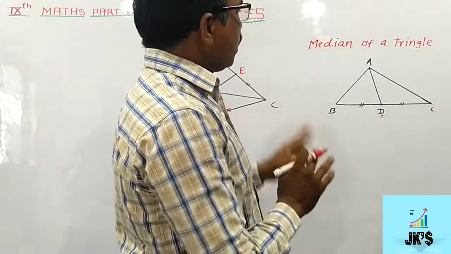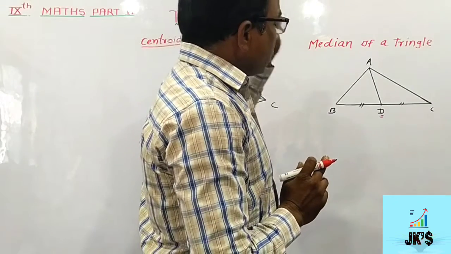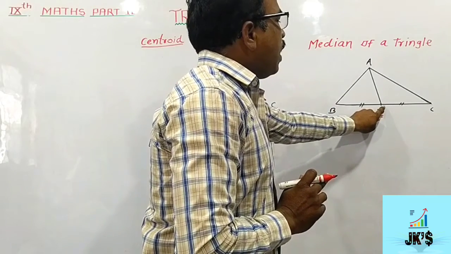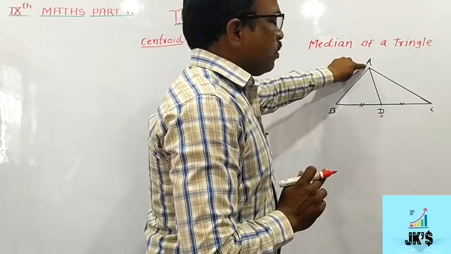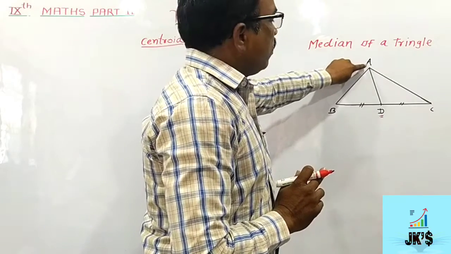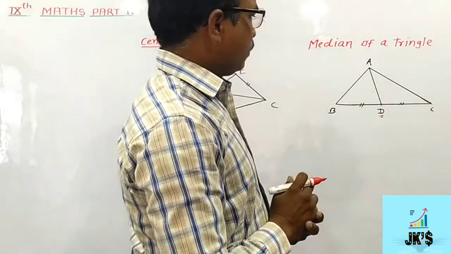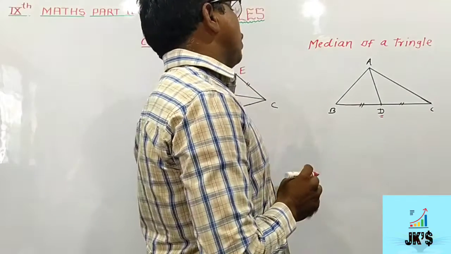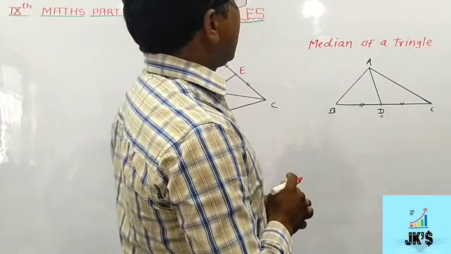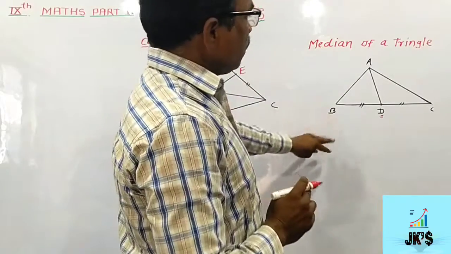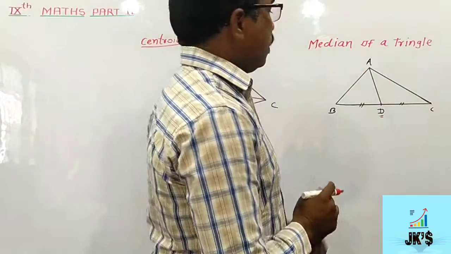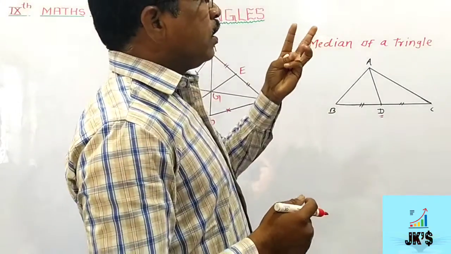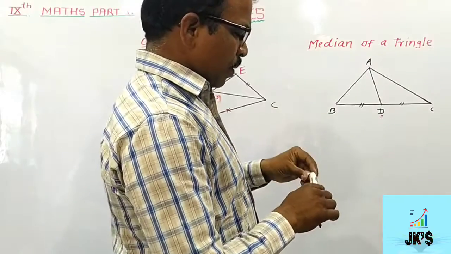Okay, so what is median? A segment joining the midpoint and the vertex of opposite angle, means AD is a median. Segment joining the vertex and midpoint of the opposite side is known as the median. In this figure, AD is a median. In this way, it is possible for us to draw the three medians of a triangle.